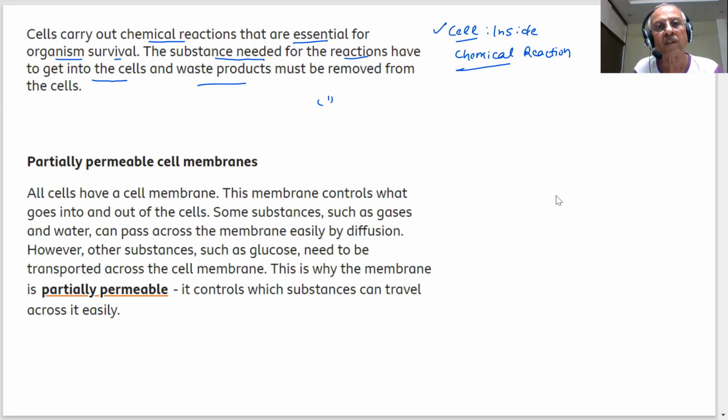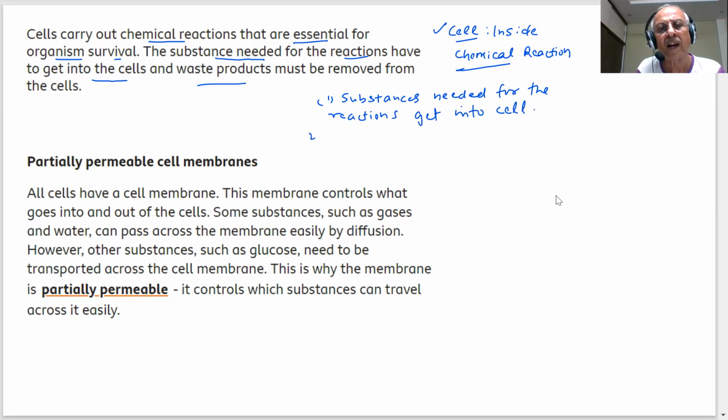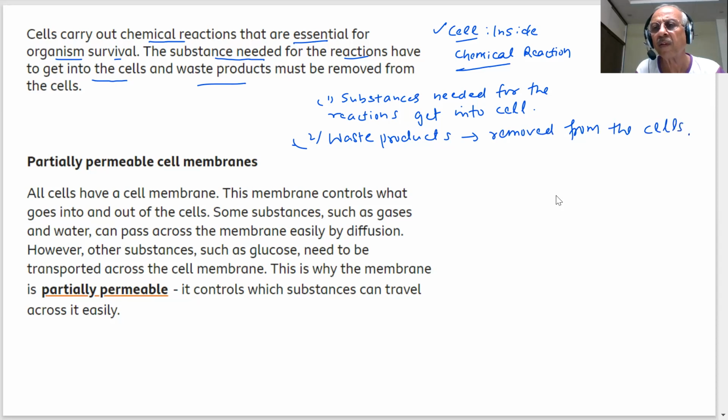Very important point: substances needed for the reactions should get into the cell, and the waste products should be removed from the cells. Certain substances should go into the cell, and waste products should go out of the cell.